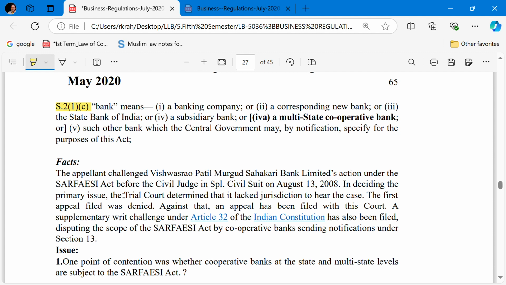the petitioner challenged the Vishwasrao Patil Murgud Sahakari Bank Limited's action under the SARFAESI Act before the civil judge. In deciding the primary issue, the trial court determined that it lacked the jurisdiction to hear the case. The first appeal filed was denied, and against the said, the appeal has been filed with this court. A supplementary petition challenge under Article 13(2) of the Constitution has been filed, disputing the scope of the SARFAESI Act by cooperative banks sending notification under Section 13.